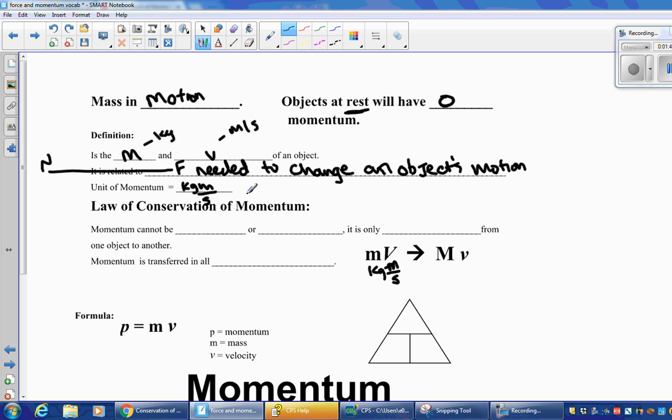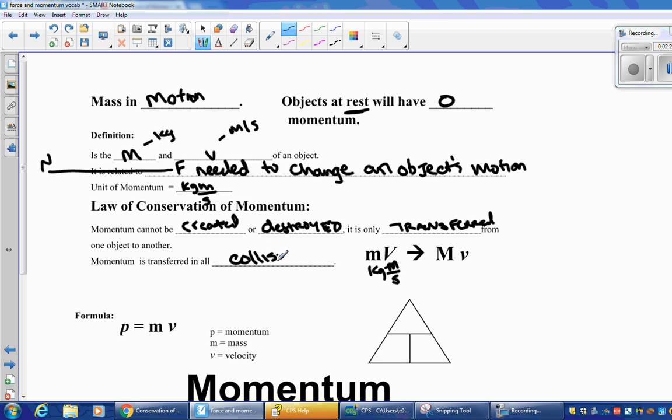This is the law of conservation of momentum. Momentum cannot be created or destroyed. It can only be transferred from one object to another. Momentum is transferred in all collisions. That means like bumps, they bump into each other.